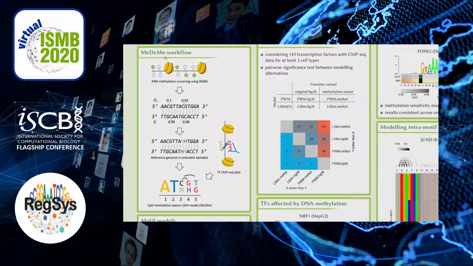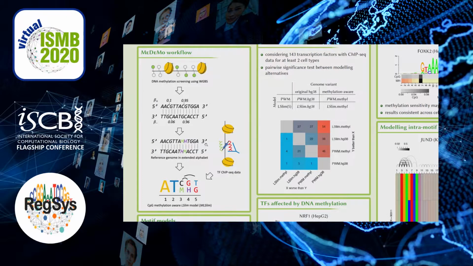We obtain whole genome bisulfite sequencing data for a cell type or tissue. Within the genomic sequence, methylated Cs are then converted to M, and Gs opposite of methylated Cs are converted to H. In addition, we collect ChIP-seq data for the same cell type for different transcription factors, or in the following short TFs. And then we perform de novo motif discovery from the sequences under the ChIP-seq peaks using the methylation-aware